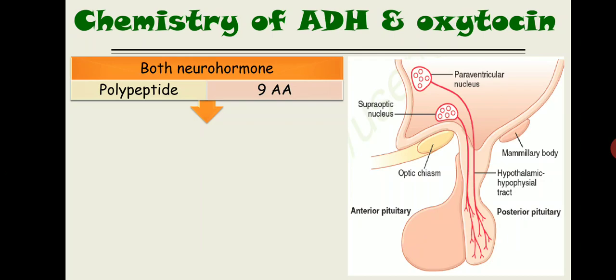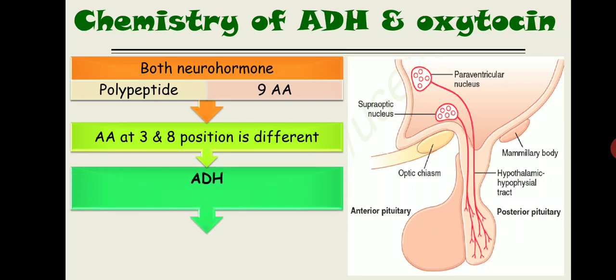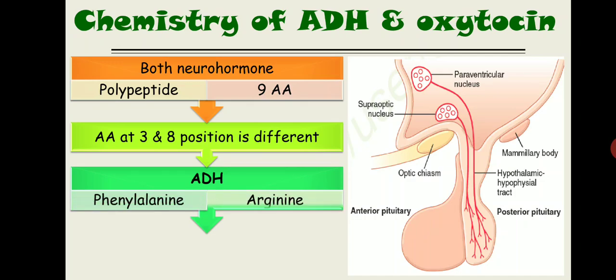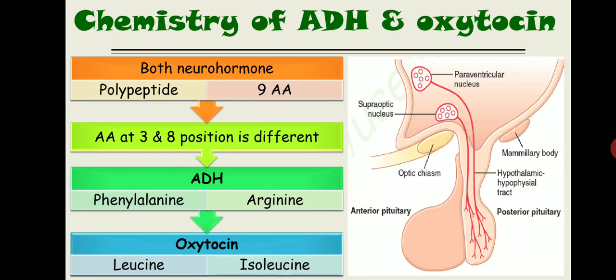The only difference is that the amino acids at positions 3 and 8 are different. In ADH they are phenylalanine and arginine, while in oxytocin they are isoleucine and leucine. This was one of the MCQs asked recently: the names and the number of amino acids. So they are both nonapeptides, having 9 amino acids in their molecule.